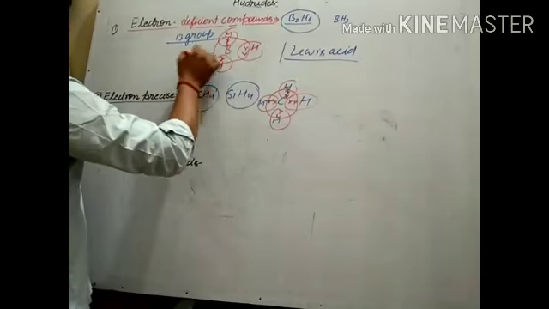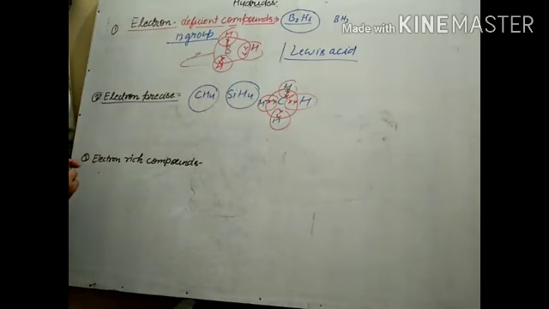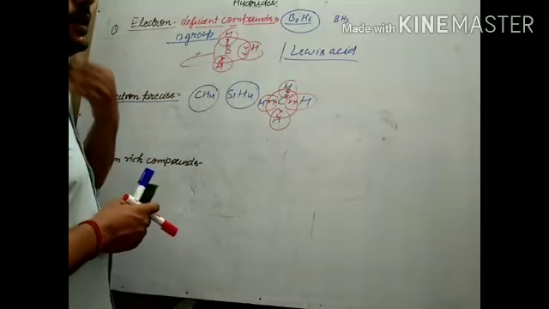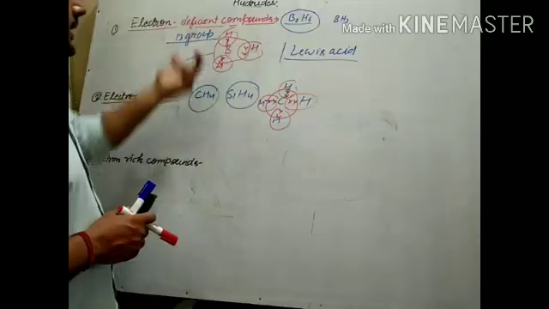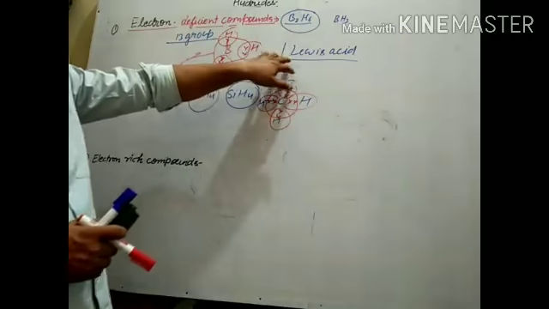So it is an electron deficient compound because the central atom does not have 8 electrons to complete its octet, so it has the ability to take electrons from other compounds. That's why it is a Lewis acid.